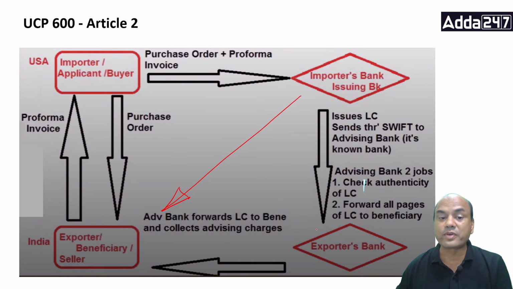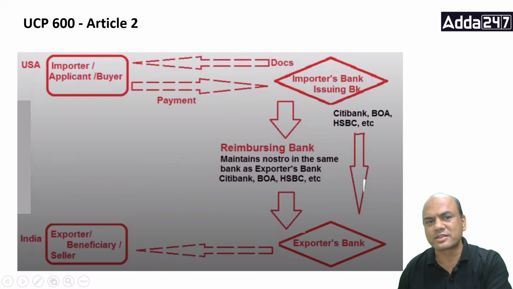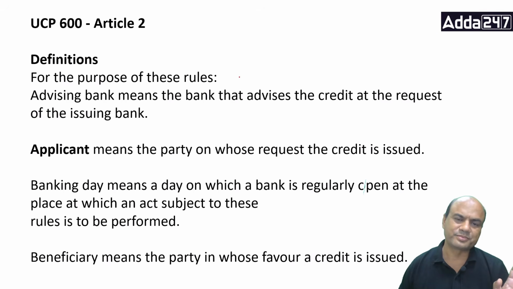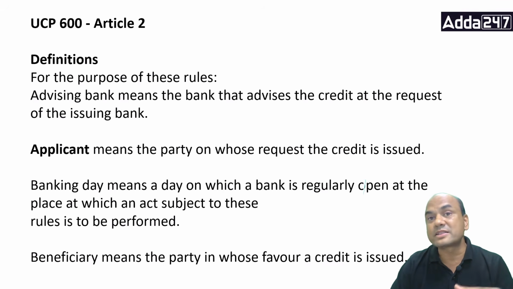It doesn't do it for free. The advising bank forwards the LC to the beneficiary and collects an advising charge. How it does that, we'll see later. This is not our concern now. Right now, only definition. So why will the issuing bank request this advising bank? Because of this mistrust or because of this AML issue.